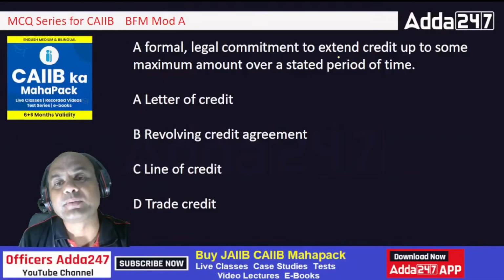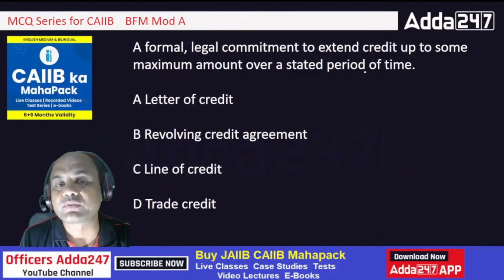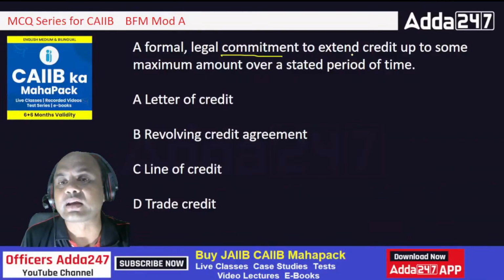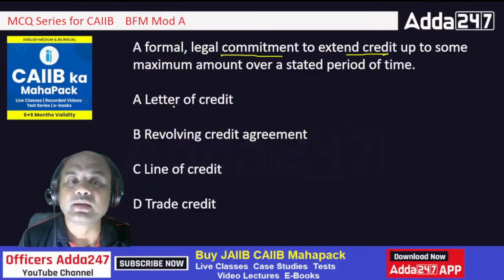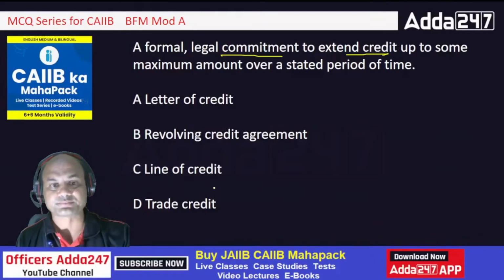A formal legal commitment to extend credit up to a certain maximum amount over a stated period of time is called as. Here, formal legal commitment to extend a credit up to some maximum amount over a stated period of time. LC, revolving credit, line of credit and trade credit. So the answer is,